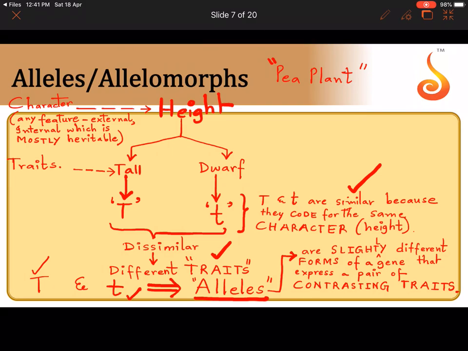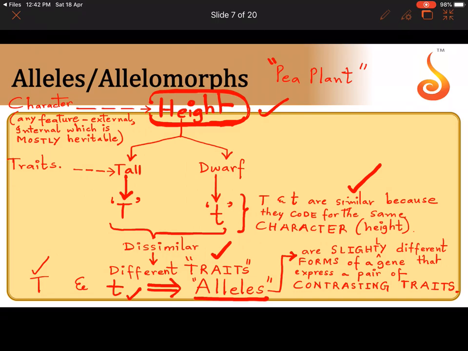They are slightly different forms of the same gene that express a pair. They express the same character. We are all talking about one and only character here, height. From the beginning we are talking only about height. But one of them is responsible for a trait of tall. I told you tall and dwarf are contrasting forms of a character which are called traits.